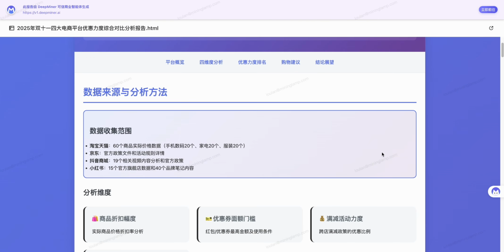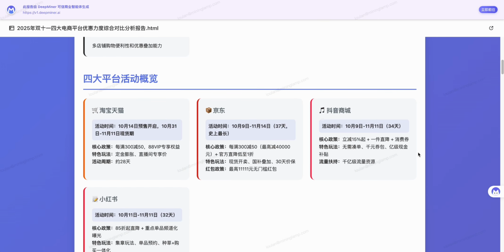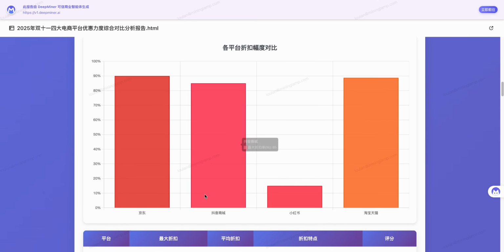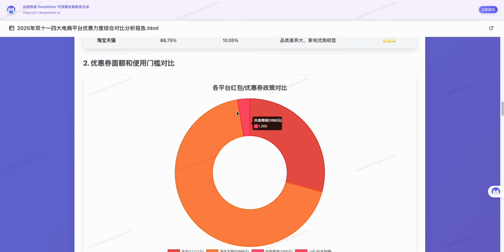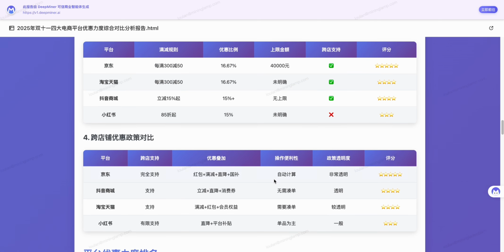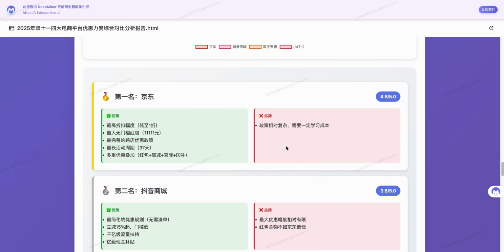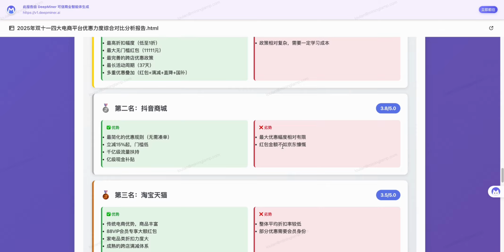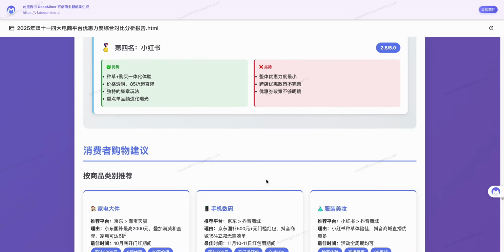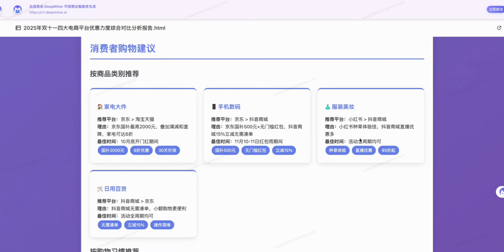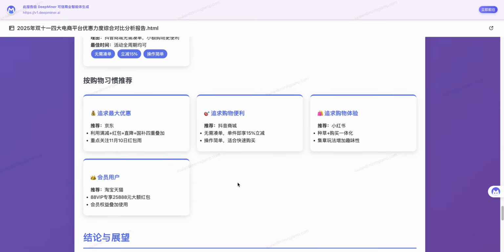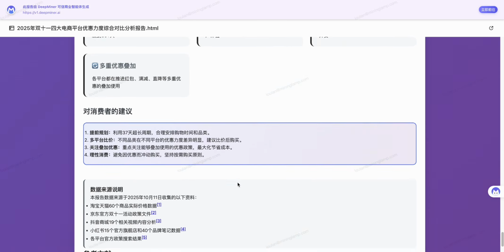The report first summarizes the preferential policies of these four platforms. Then it compares the four analysis dimensions and lists the rankings. And then a comprehensive ranking of offers, which is the answer we ultimately want. It also gives shopping suggestions for this Double 11. There are platforms recommended by category and recommended by shopping habits. Those who love to buy can place an order according to this recommendation.